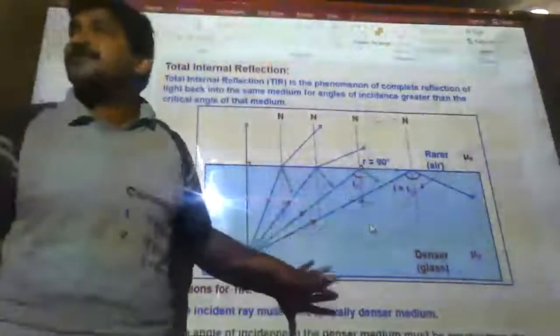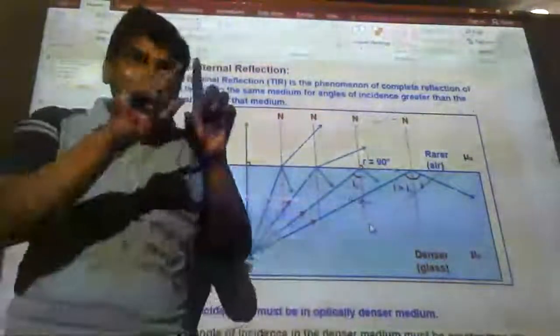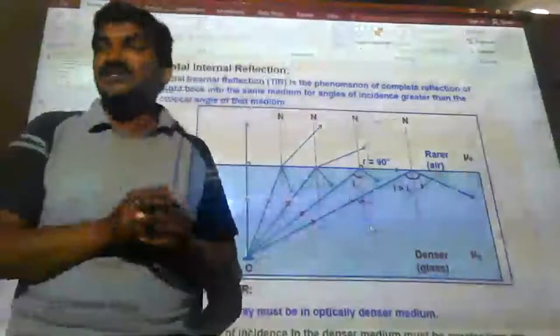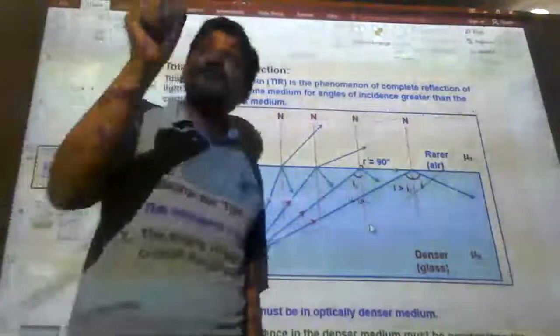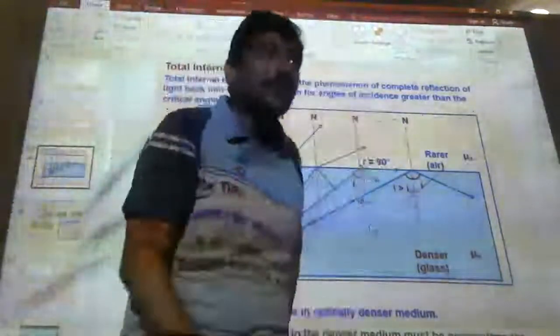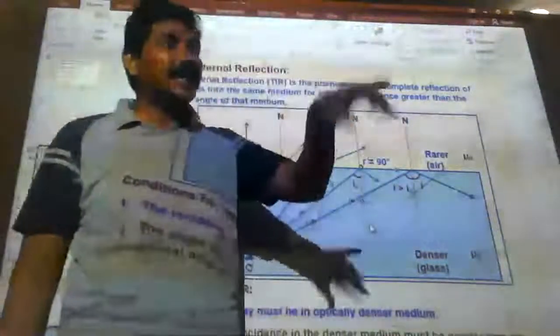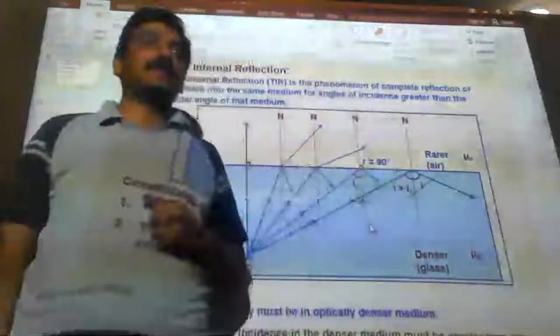The TIR process is used such that the diamond is cut in different structures to allow the light at more than 24.5 degrees, because 24.5 degrees is the critical angle for the diamond with respect to air.